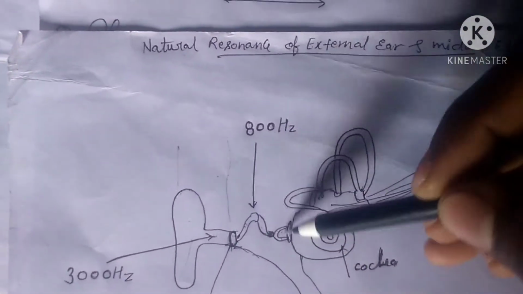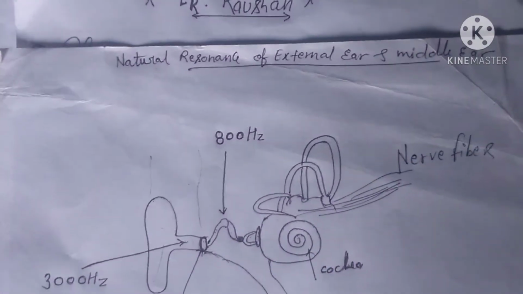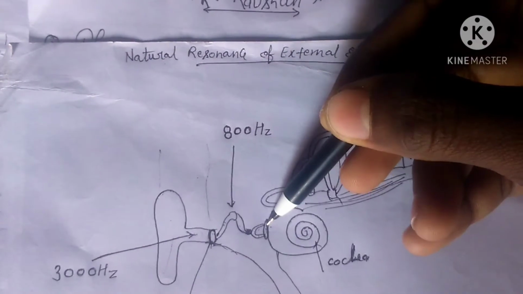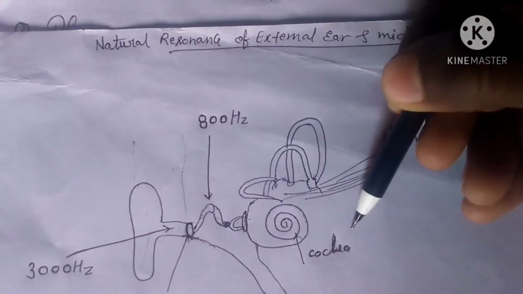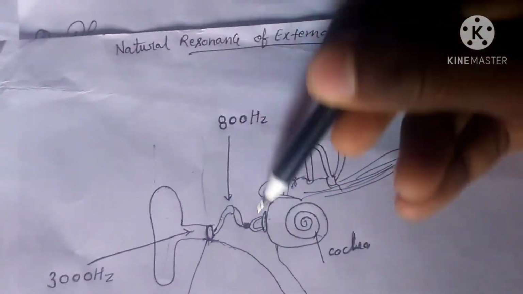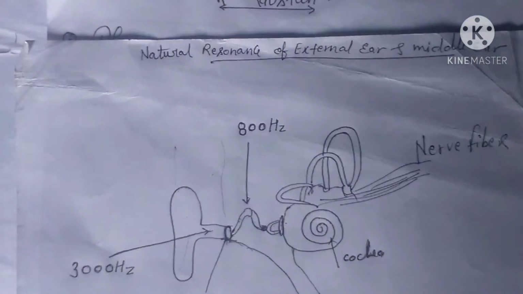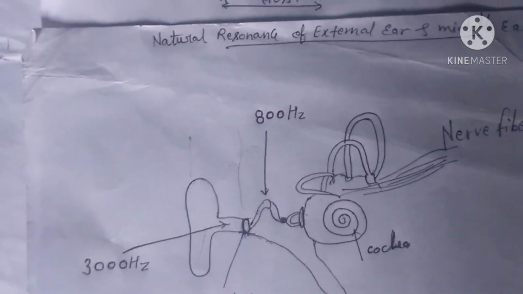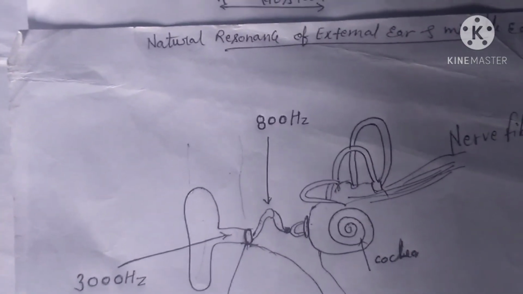So this portion is known as the middle ear, and this portion is known as the internal ear, and this portion is known as the external ear. So friends, my topic is natural resonance of the external ear and middle ear.